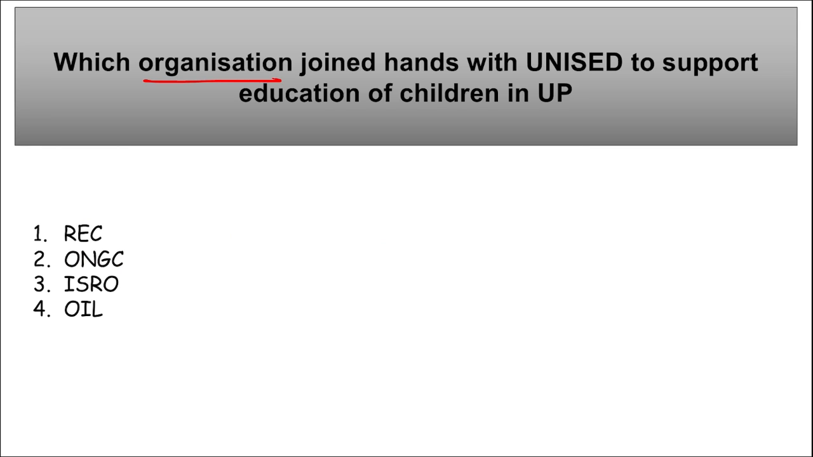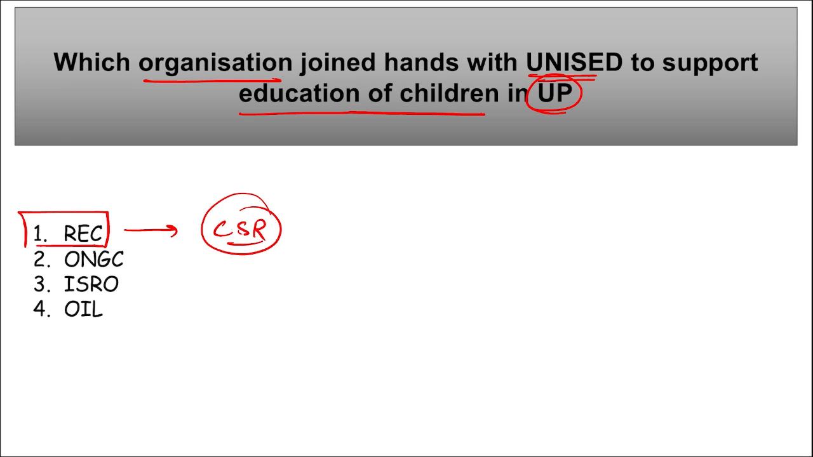Next, which organization joined hands with UNISED to support the education of children in the state of Uttar Pradesh? It is REC, Rural Electrification Corporation Limited, under their corporate social responsibility arm, right? They have partnered with the Unit of Science and Educational Development, that is UNISED.